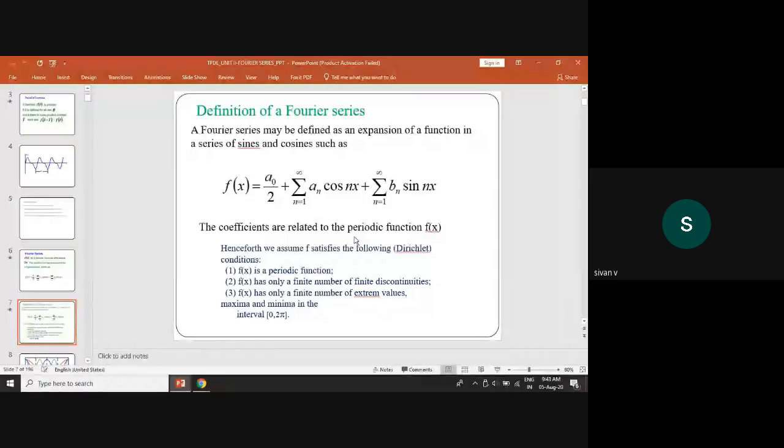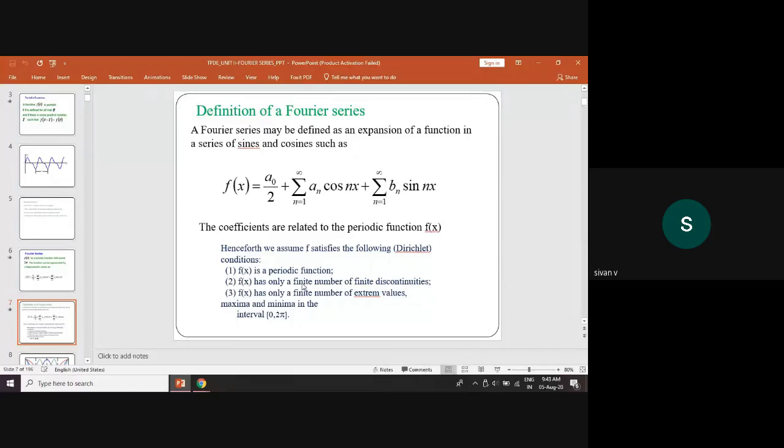So this is the proper definition. f of x equal to a naught by 2 plus summation n equal to 1 to infinity an cos nx plus summation n equal to 1 to infinity bn sin nx. Here again we are writing the Dirichlet condition for the interval 0, 2 pi. Here is the proper definition for Fourier series.